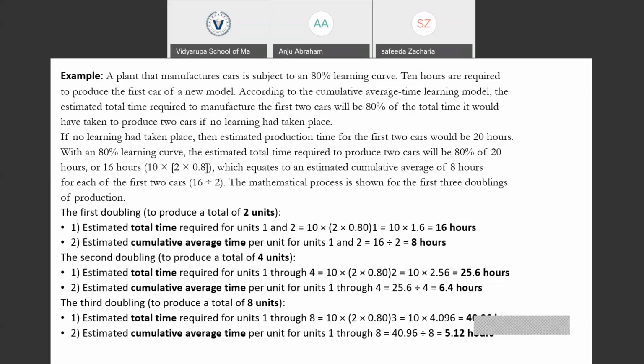So if there is no learning curve in existence, the total time required to produce the two cars will be 10 hours for the first one and 10 hours for the second one. Totally 20 hours will be required. But there is a learning curve which is 80%. So the time required will be 80% of the total time required to produce the two cars if there were no learning. So the total time required to produce the two cars at an 80% learning curve will be 80% of 20 hours, which is 16 hours. So likewise, we could compute the average time or the total time required to produce the cars at each doubling.